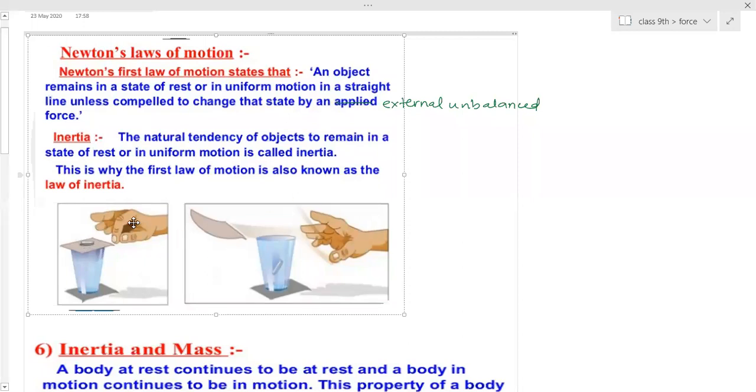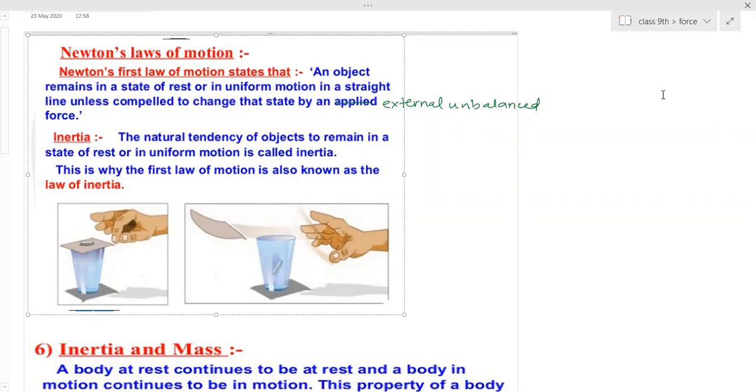So here the person has applied force on the cardboard, not on the coin. So the cardboard has moved, and the time is not there. That force has not been transferred to the coin. So the coin, due to its inertia, will remain in the same position. The only difference is that the cardboard, which was a support, has moved away. So there is no support, and due to which it has fallen down. Is it clear? Yes, ma'am.